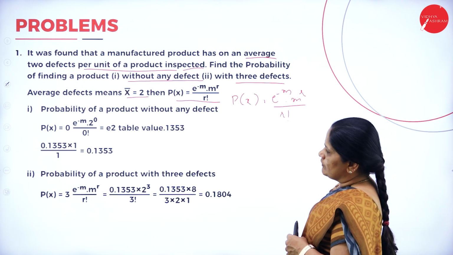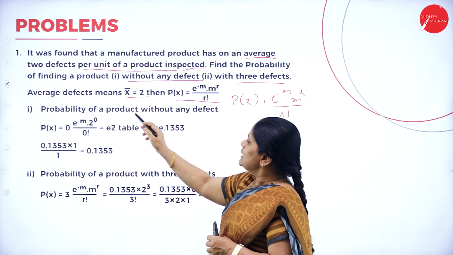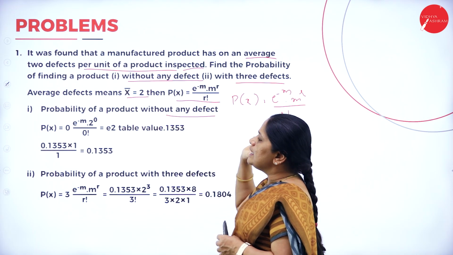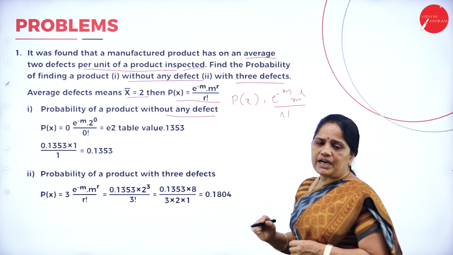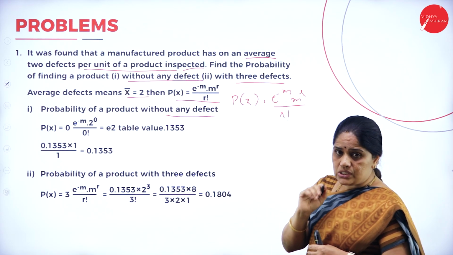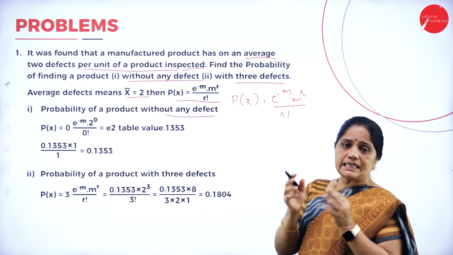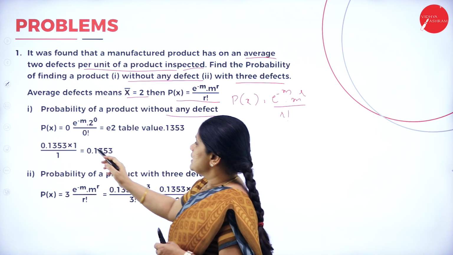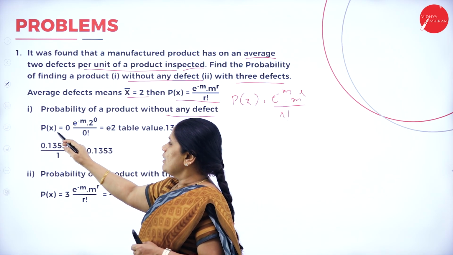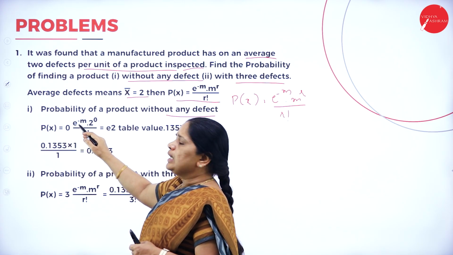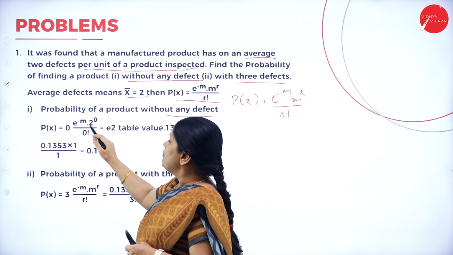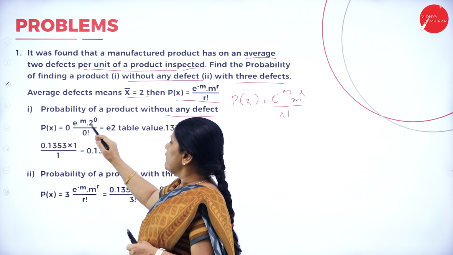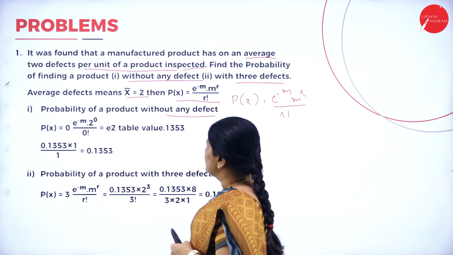So, we make use of the formula here, the probability of a product without any defect. Without any defect means x is equal to 0. So, the occurrence of the defect is 0. We substitute the value of x as 0. So, probability of x equals 0 is e to the power of minus m into m to the power of 0 by 0 factorial.